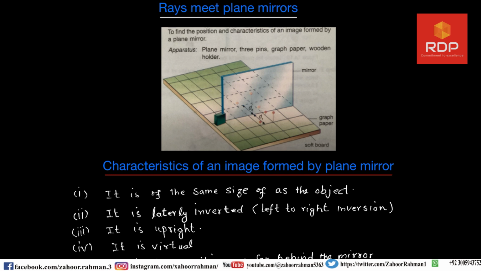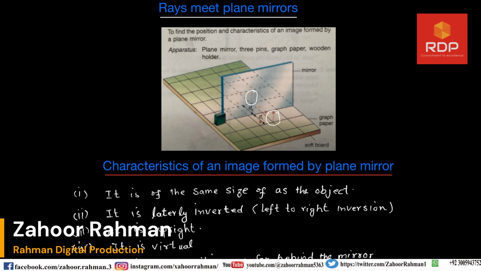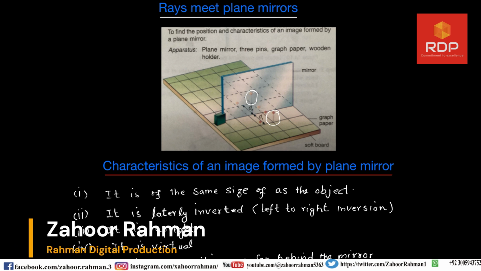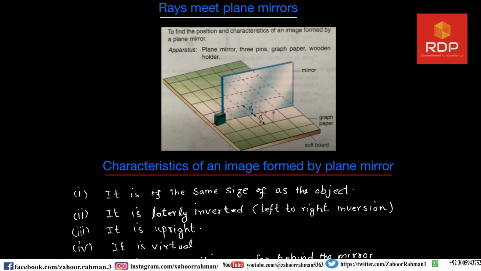As you can see, this size and this size, if you are observing it with your eyes, you will see that both images are of the same size, and that is quite visible as well from the mirror in which we are seeing our image.